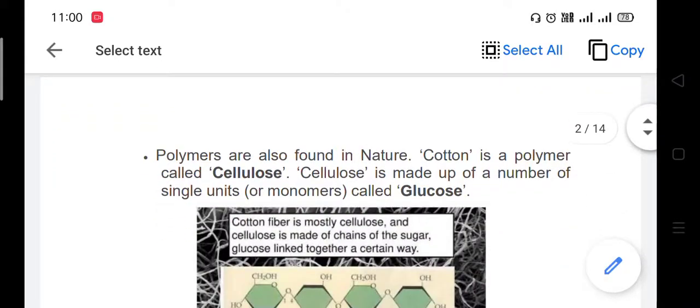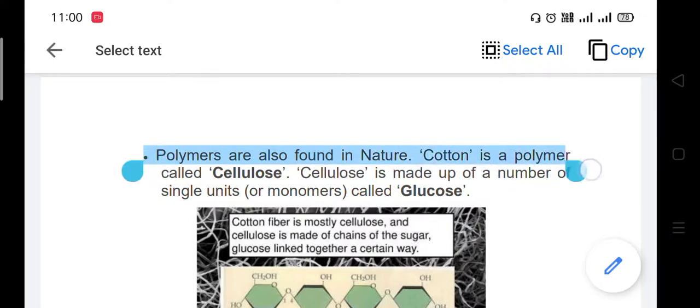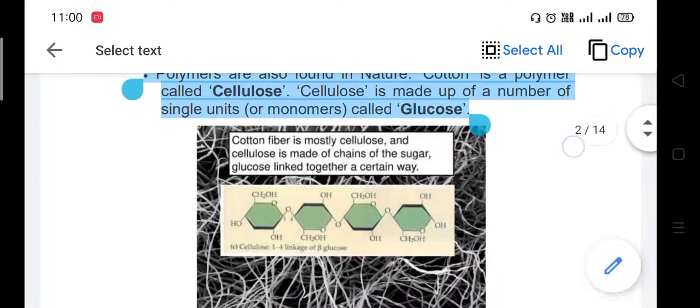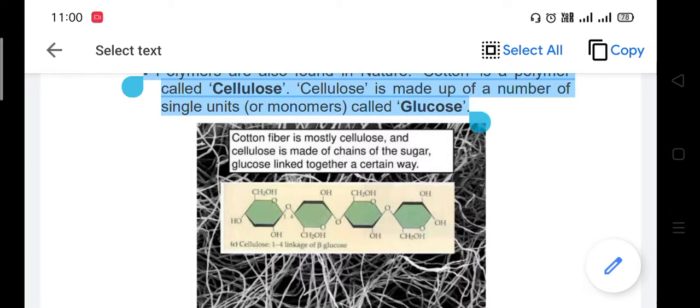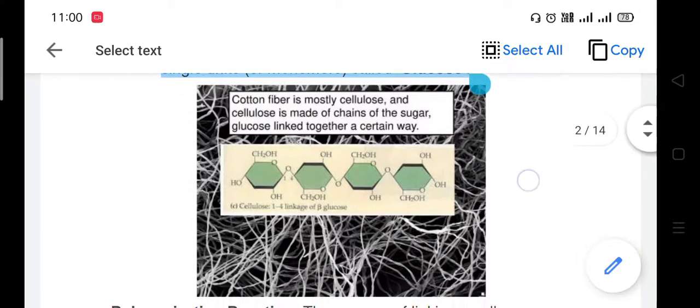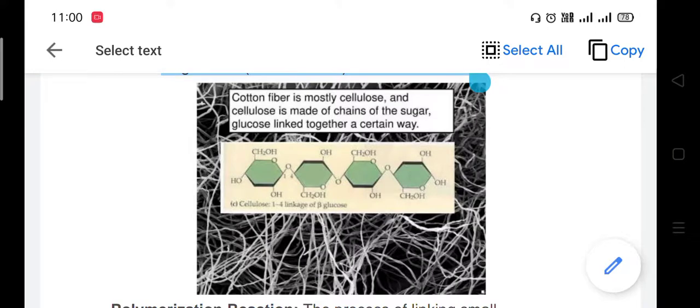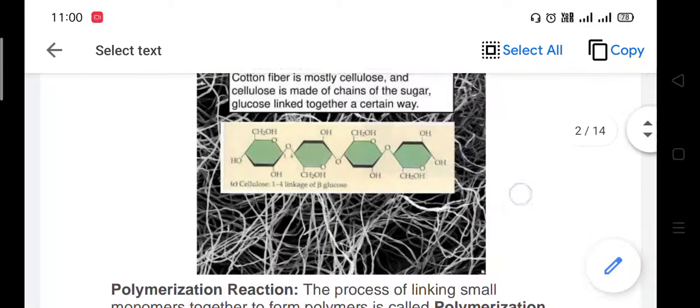Okay, so let us see this. Polymers are also found in nature. Cotton is a polymer called cellulose. Cellulose is made up of a number of single units or monomers called glucose. Cotton fiber is mostly cellulose, and cellulose is made up of a chain of the sugar glucose linked together a certain way. This is the cellulose, 1-4 link of beta glucose. This is the structure of cellulose.